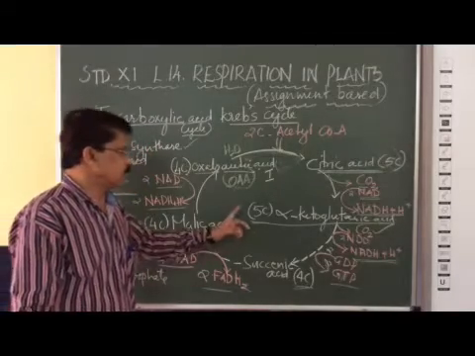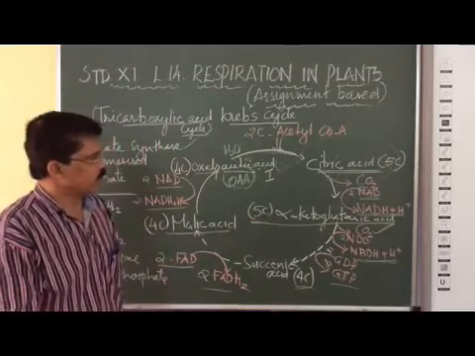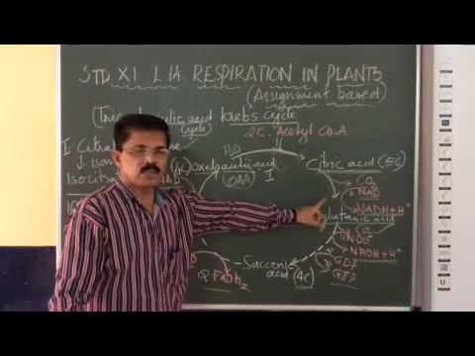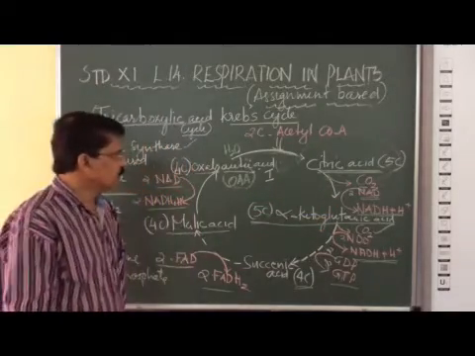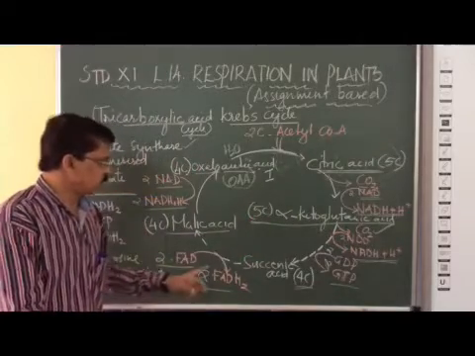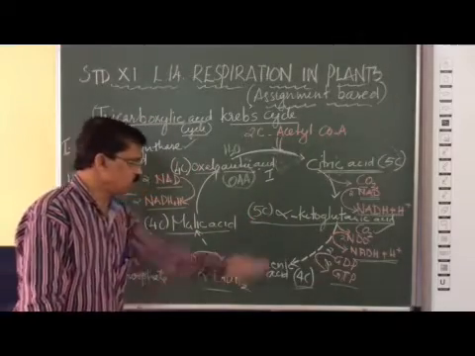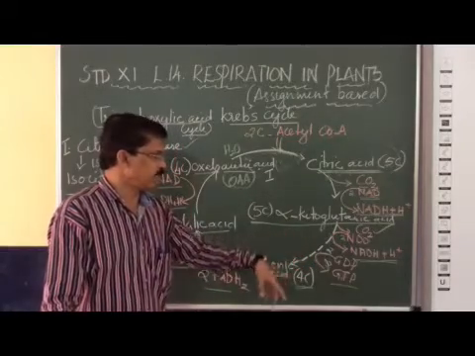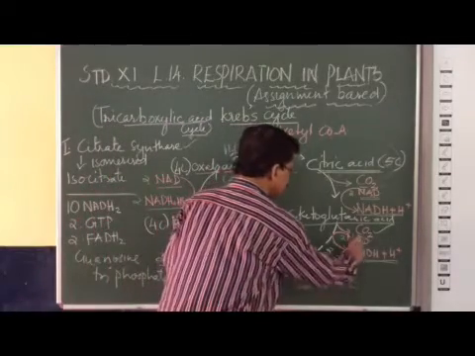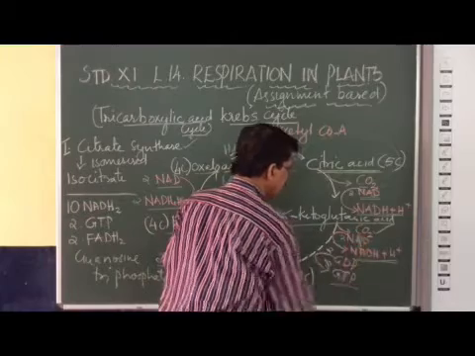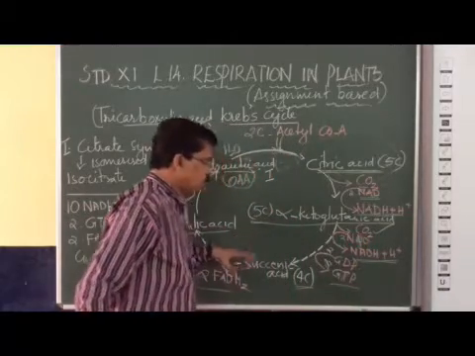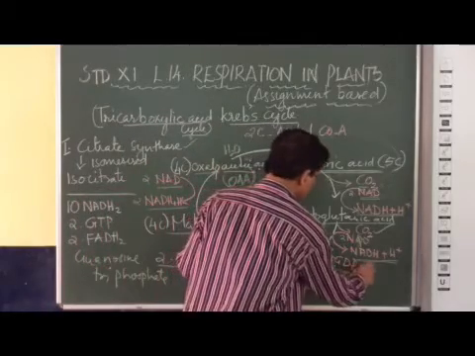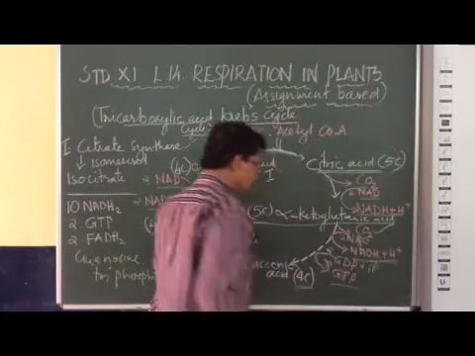The citric acid is converted to alpha ketoglutaric acid, during which carbon dioxide is formed and NAD is reduced to NADH. Then alpha ketoglutaric acid is converted to succinic acid through a series of reactions, during which carbon dioxide is formed and NAD is reduced to NADH. GDP combines with inorganic phosphate and forms GTP.